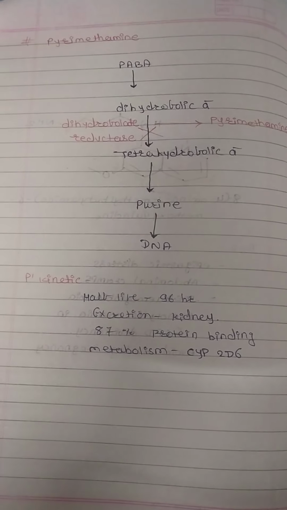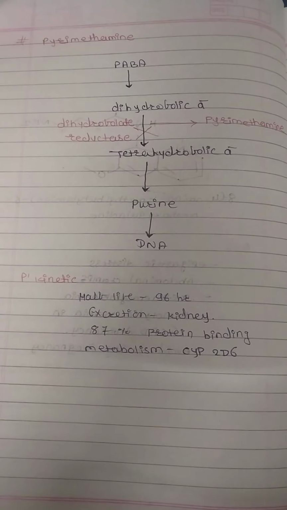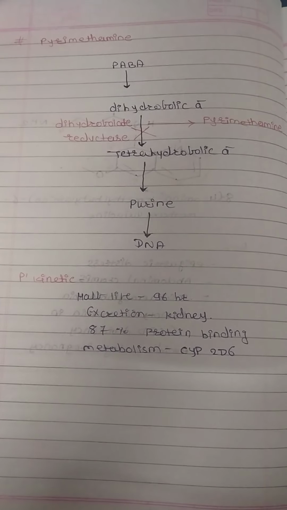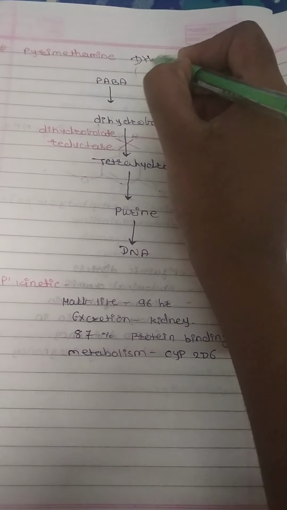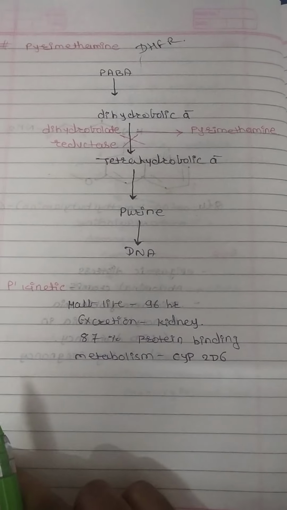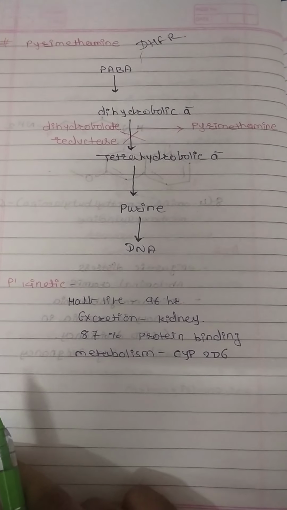The next drug is pyrimethamine, which is a DHFR inhibitor. Firstly, we see the mechanism of action of pyrimethamine.